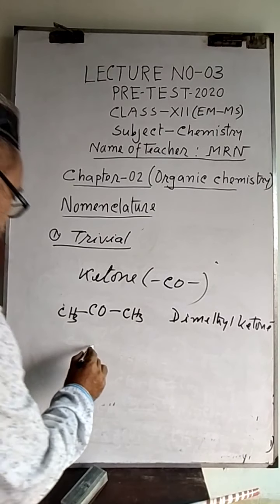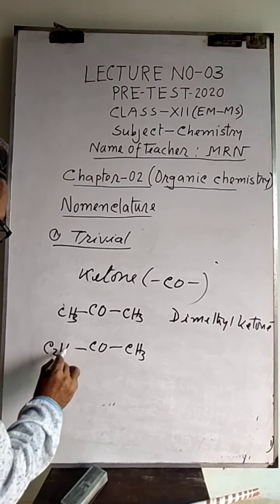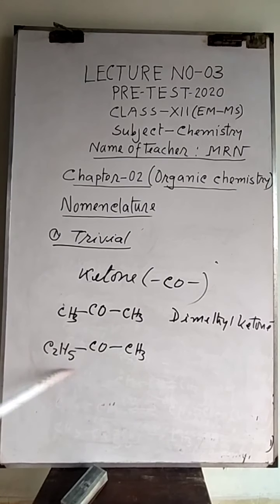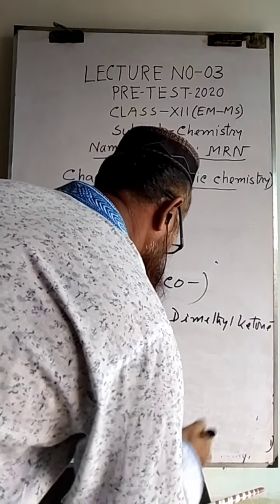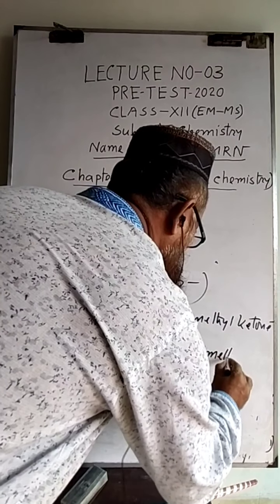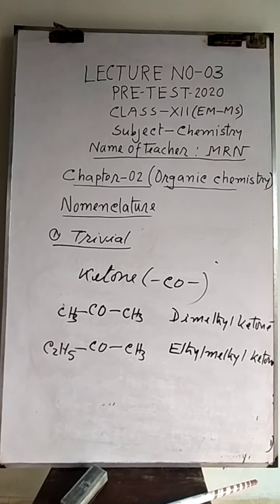Dimethyl ketone. It can be centered with different alkyl, then it will be ethyl methyl ketone. Here this one is ethyl and methyl. Alphabetically ethyl comes first, then methyl, so it is named first. So this one is ethyl methyl ketone. In this way we can give the name of ketone.